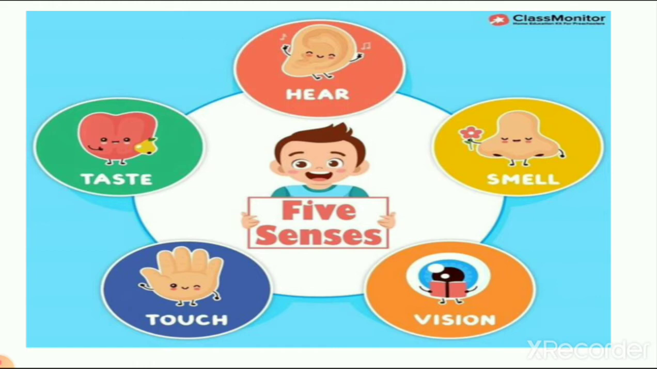We have 5 senses. Here it means we hear with the help of our ears, then we smell with our nose, then vision means sight, we see things with the help of our eyes. Just imagine, if you don't have eyes, then you cannot see what is on your mobile screen. Why? Because you don't have eyes, so you cannot see, you cannot feel the world around us, that what is